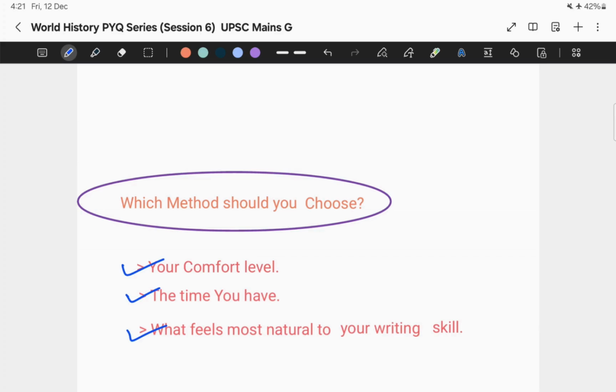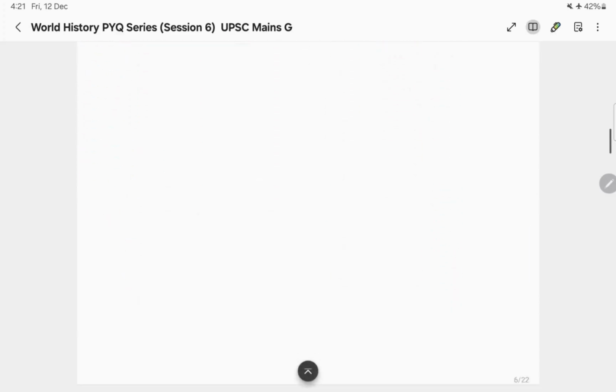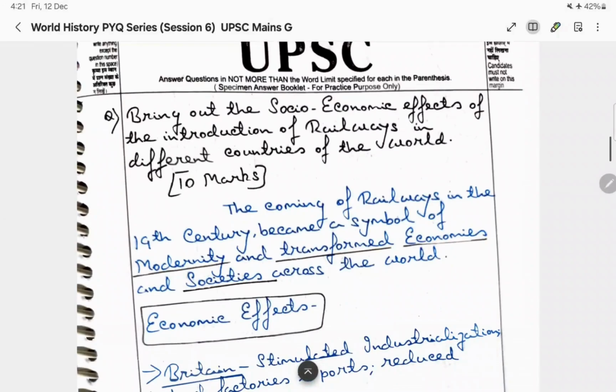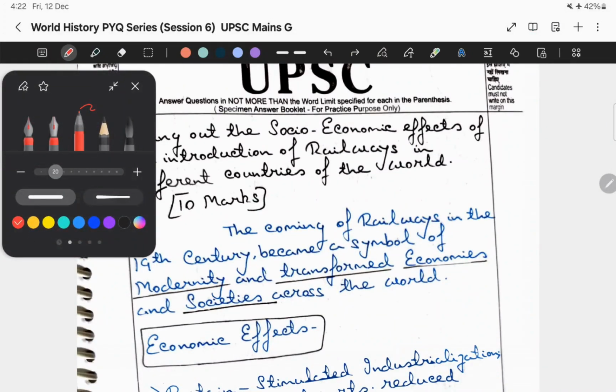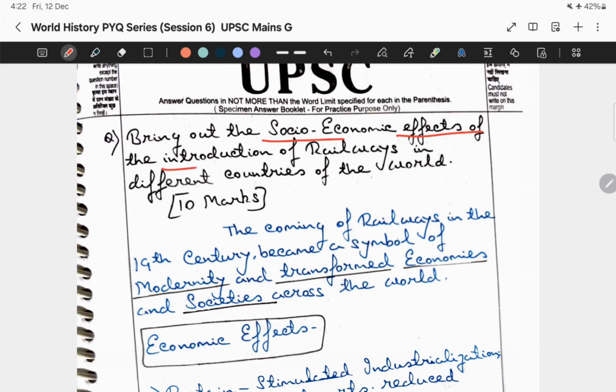Now I have shown you multiple approaches. Now I will show you what exactly I had written and the feedback that I got for my answer. Out of all these options I just showed you, here's what I actually wrote. The question was: bring out the socio-economic effects of the introduction of railways in different countries of the world. So this was the question.